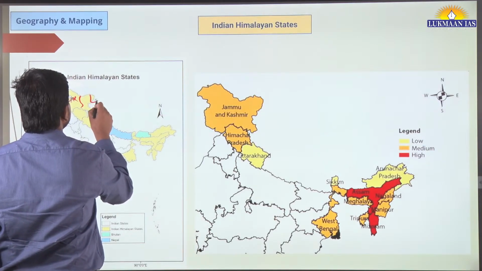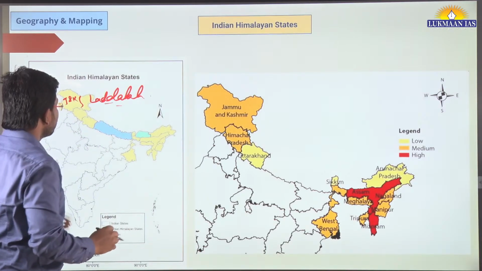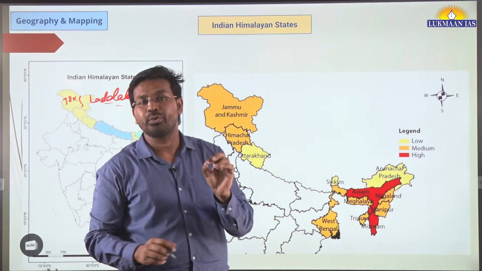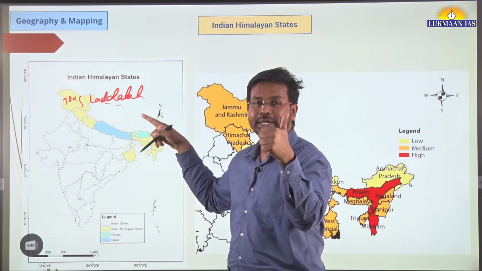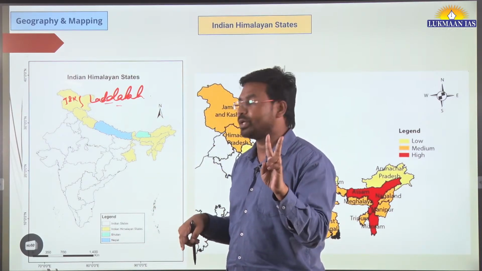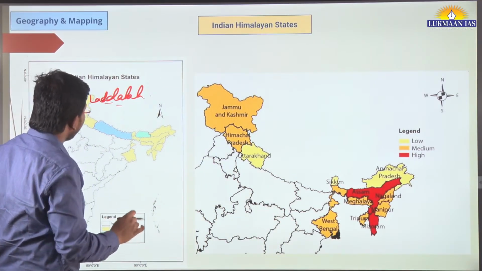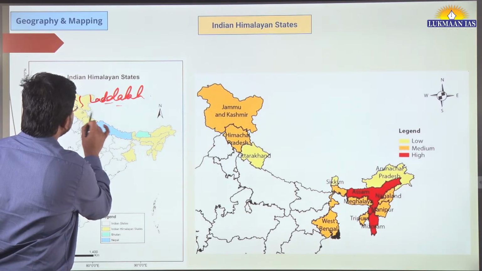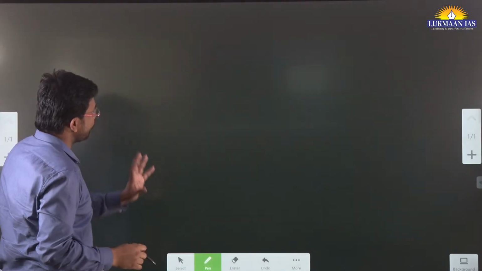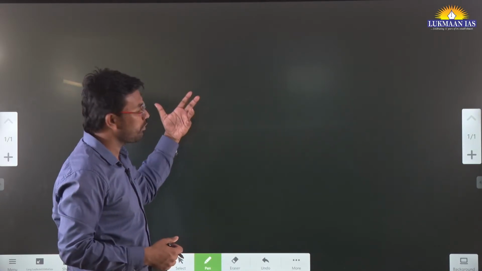Earlier, the entire state of Jammu and Kashmir was counted as one state, or we can have it as 2 union territories. Let's consider for some time that this is one state, and apart from this, this is Himachal Pradesh. Let us do one thing: let us quickly draw a map of the Indian Himalayan region, which will also help us to solve questions in the prelims exam.